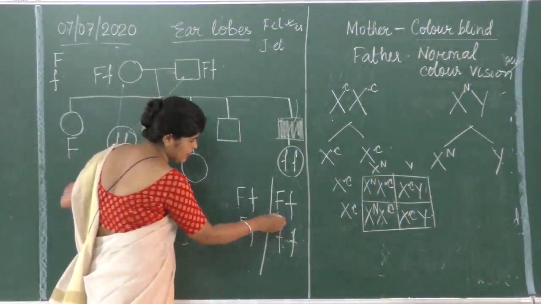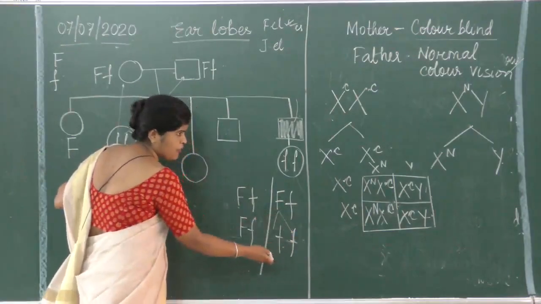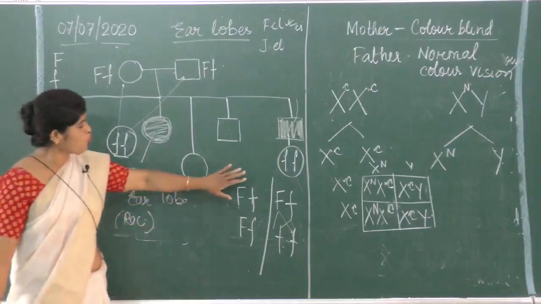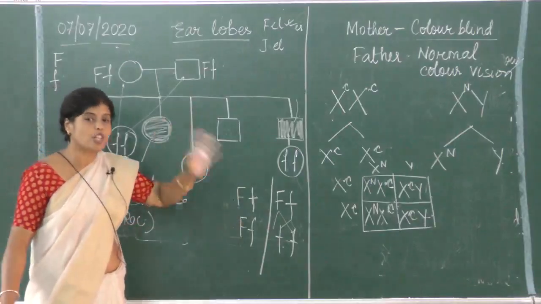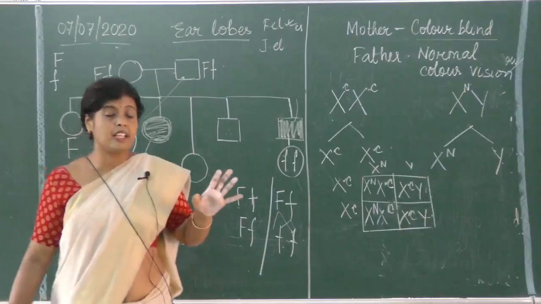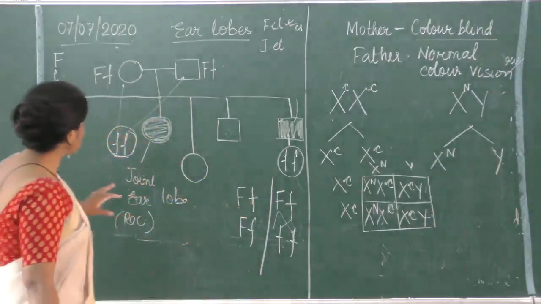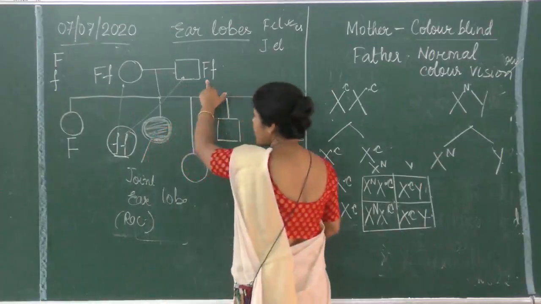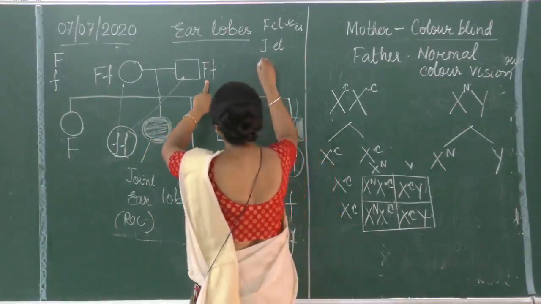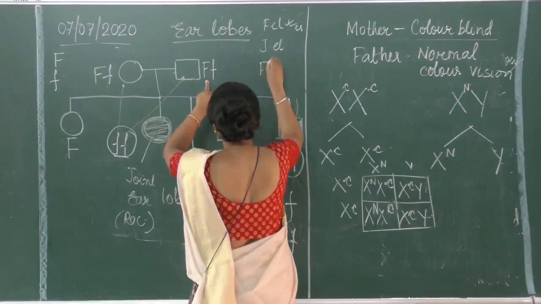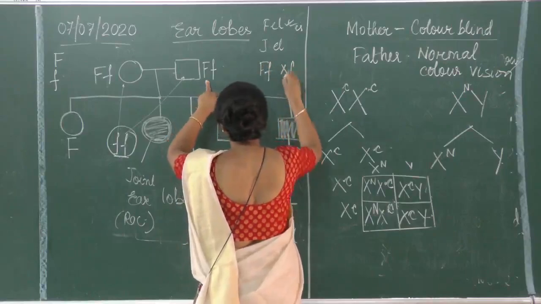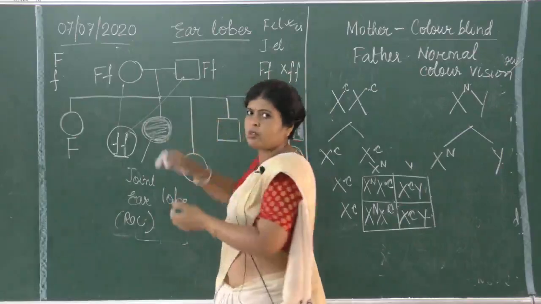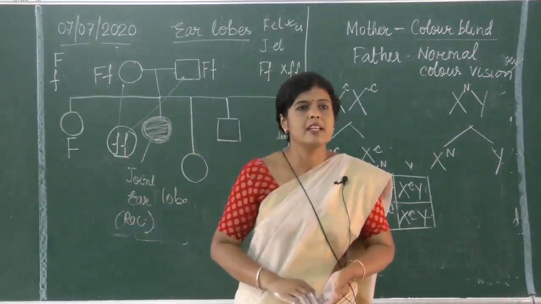If this remains the combination, it will be free, and if this remains the combination, it remains joined. We don't get the exact thing usually. It could be the male or female. Since it is an autosomal character, it could be any one.